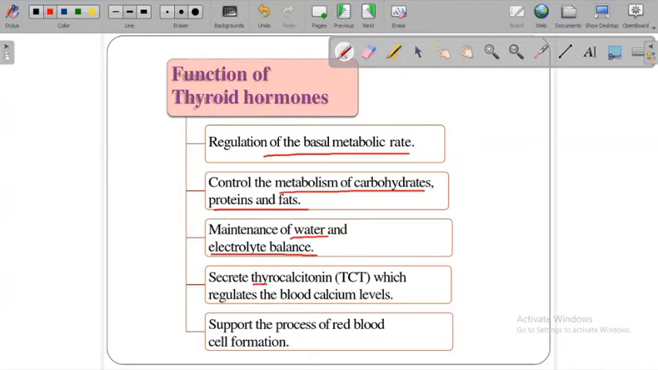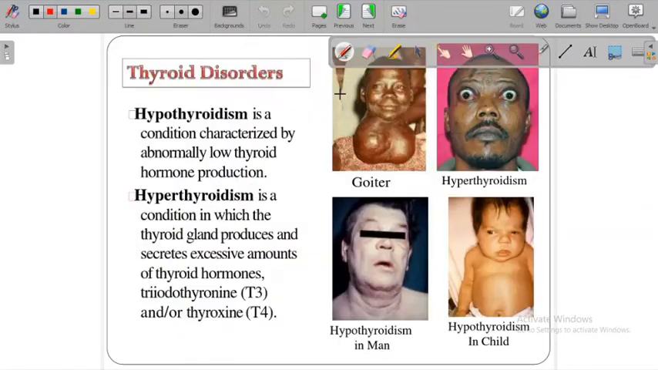It secretes thyrocalcitonin, that is TCT, which regulates the blood calcium level also. It supports the process of red blood cell formation. So guys, this is the big one. The hormone is a very big one. So you can say that the thyroid hormone is the master hormone in our study.